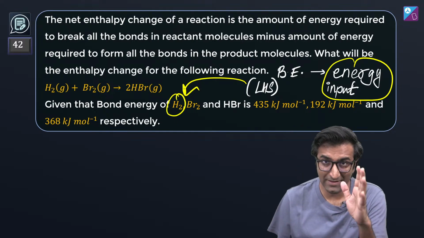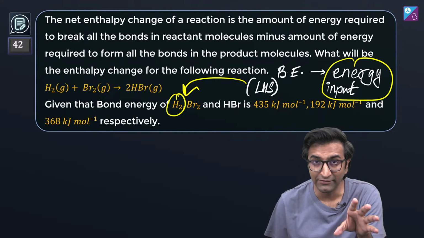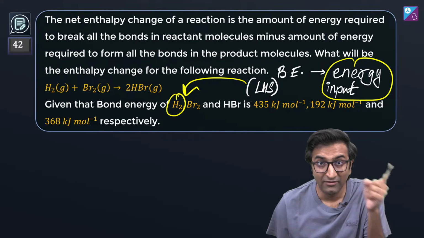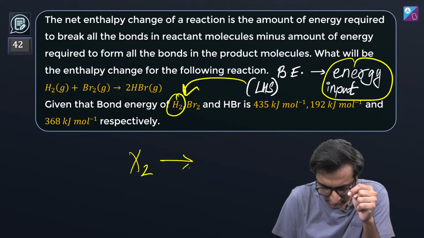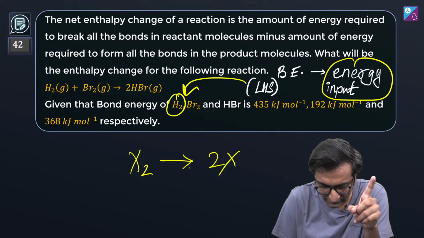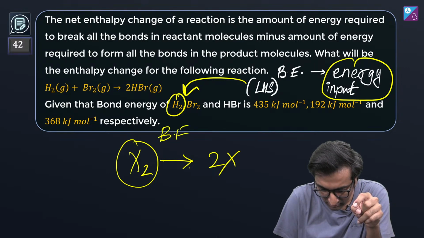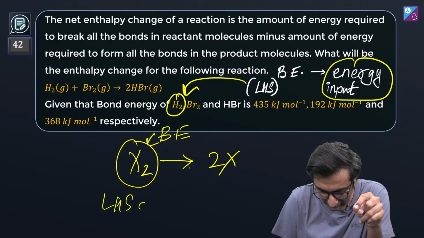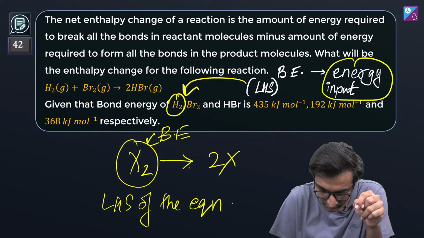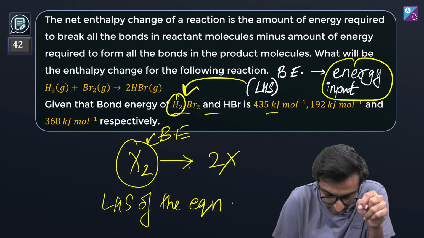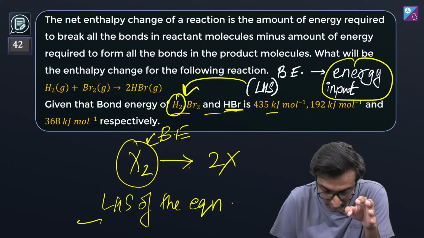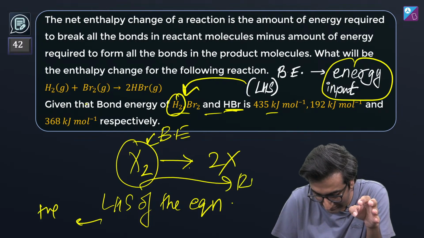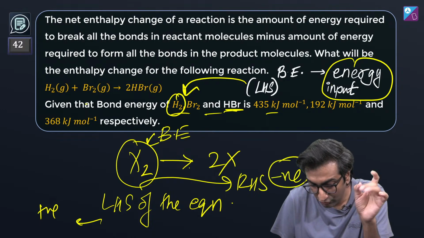देखो, this is my logic. You need to know what the definition is. Definition मतलब formula नहीं. Definition. Bond energy की definition क्या है? I have X2. I provide energy. It becomes 2X. Right? Which means कि जिस चीज की bond energy दी हुई है, that is on the LHS of the equation. Okay, which means कि अगर LHS में है चीजें, like देखो ये तीनों की दी हुई है ना, HBr, तो उन तीनों को LHS में करे तो पॉजिटिव हो जाएगा, if on RHS then वो नेगेटिव हो जाएगा. That's all bro. So you need to know the definition.